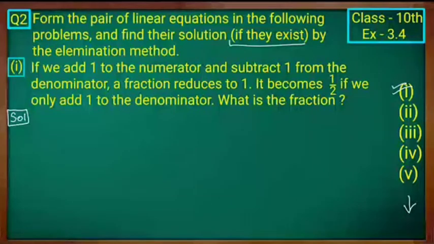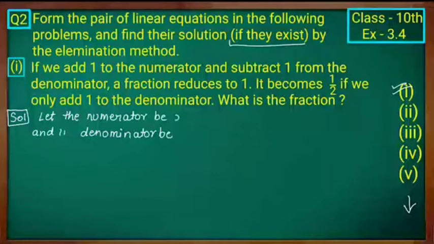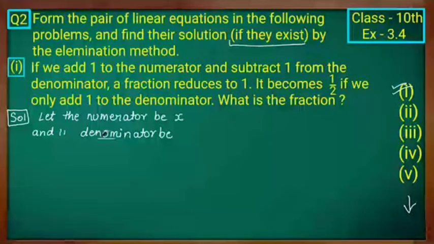The first statement is, if we add 1 to the numerator and subtract 1 from the denominator. So we have two things, one is the numerator and another one is the denominator. Which one should you take as x and which one as y? Can you guess? Yes, let the numerator be x and the denominator be y. Therefore the fraction is x by y. So they will give two statements and we have to find the two variables. Take them as x and y and proceed with the problem.